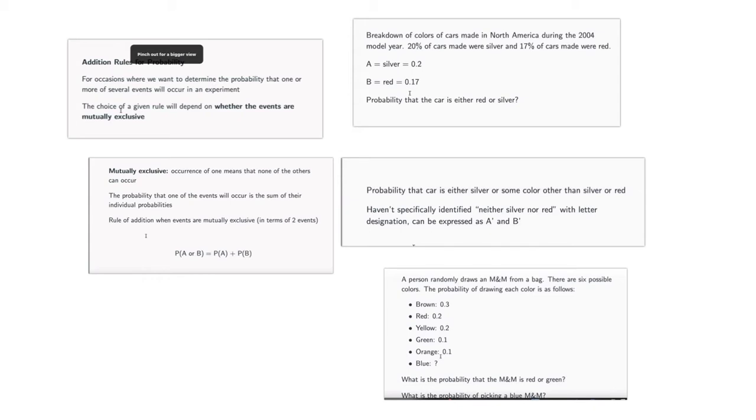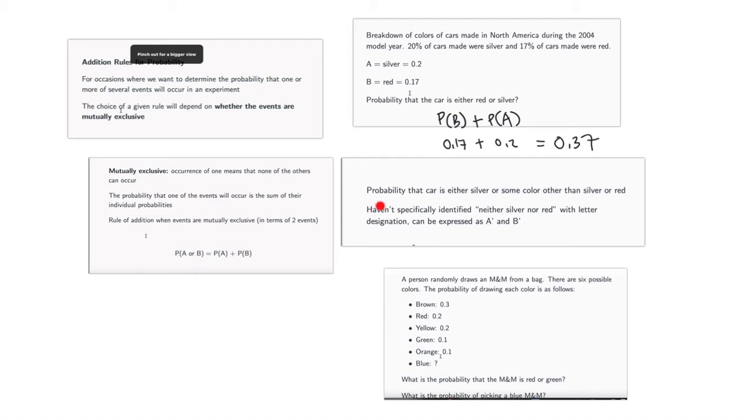All you have to do is add the probability of it being red, which we'll call probability of B, to the probability of silver, which would be probability of A. So that is 0.17 plus 0.2, which equals 0.37. So hopefully that makes sense. 37% chance.